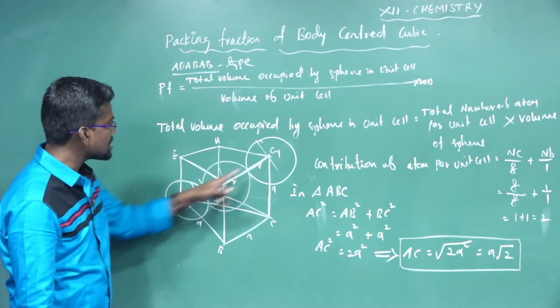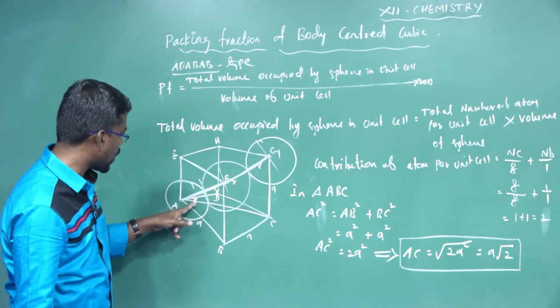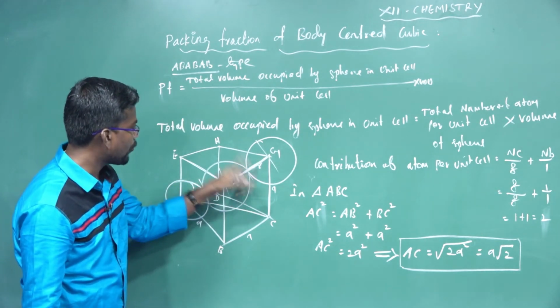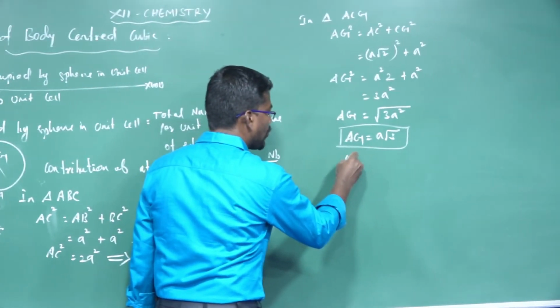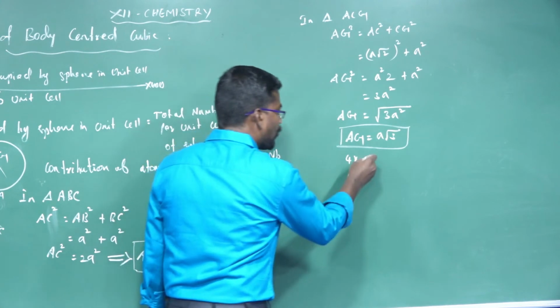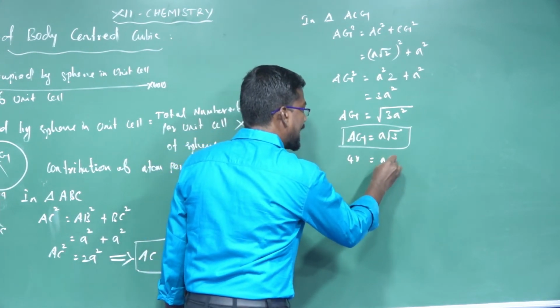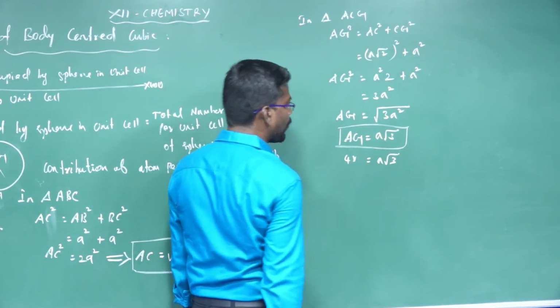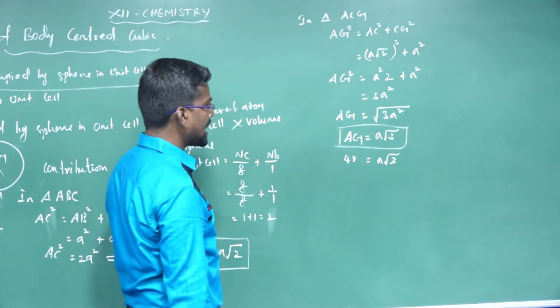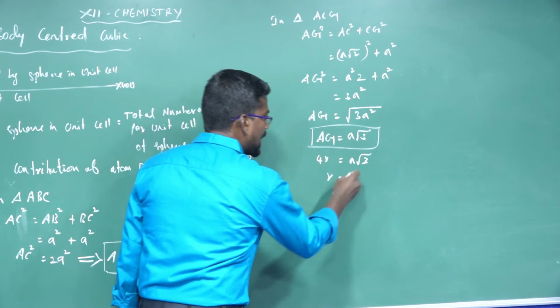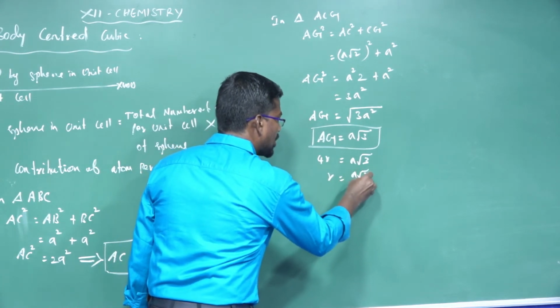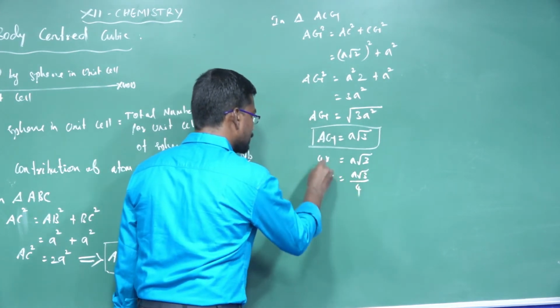So AG is equal to 1, 2, 3, 4 radii, so AG is equal to 4R. Therefore 4R is equal to a root 3, and the radius R is equal to a root 3 divided by 4.